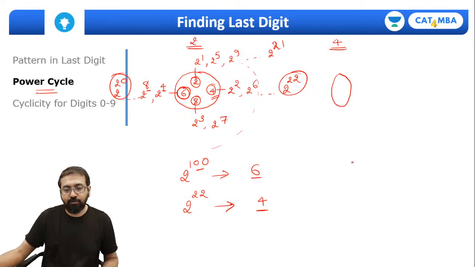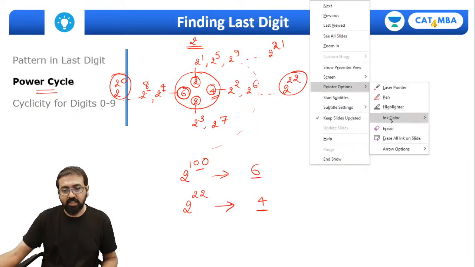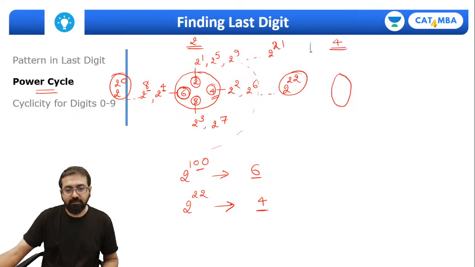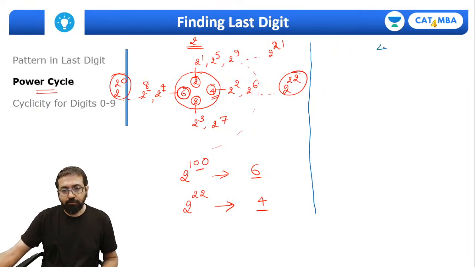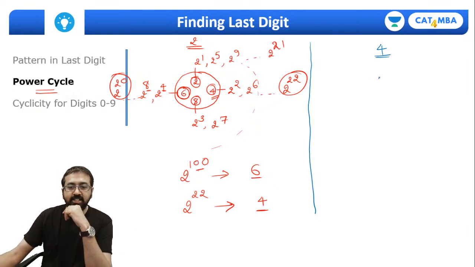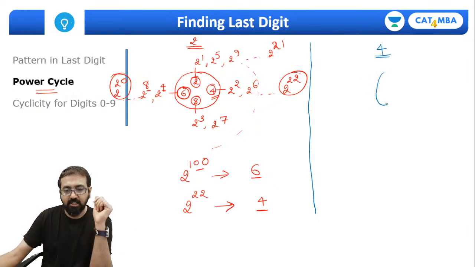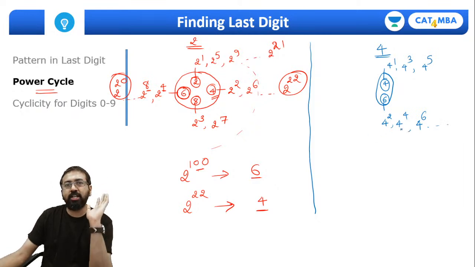In the same way, let's check for 4. Let me just use a different sign so that things do not get confused. Everyone, pay attention. For 4, as I mentioned earlier, it has a cyclicity of 2. So we can represent it this way. 4 raised to 1, the last digit will be 4. 4 raised to 2, the last digit will be 6. Again 4 raised to 3 will be over here, the last digit will be 4. 4 raised to 4 will be over here. 4 raised to 5, 4 raised to 6 and so on and so forth. So I can straight away generalize.